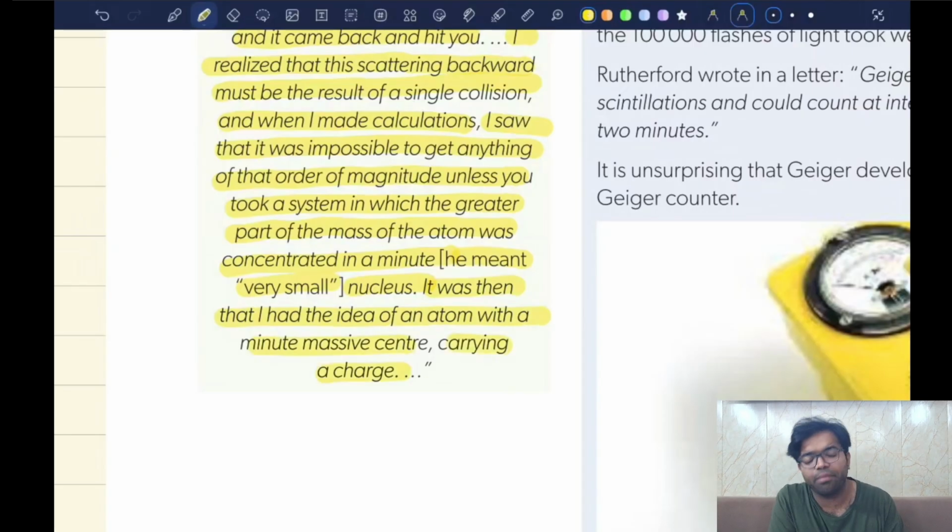He also took inspiration from the solar system. He believed that physics is showing us how a solar system or a galaxy actually works. A solar system has a large mass at the center and tiny planets revolving around that large mass. So he came to the same conclusion. He believed that the mass is concentrated in a very small section inside the atom, which he called the nucleus, and the electron was simply revolving around it, like the planets revolve around the sun.